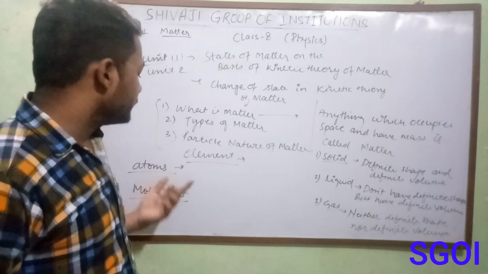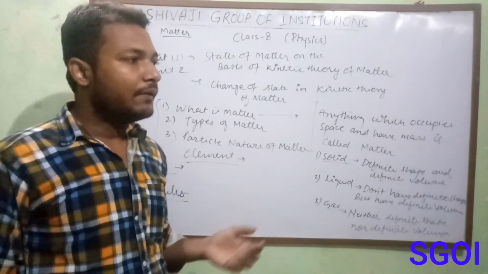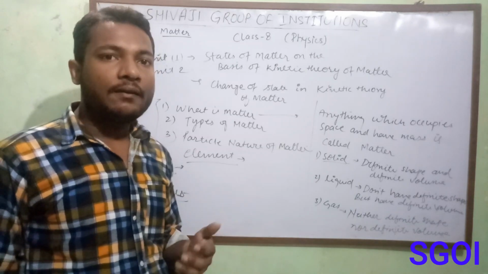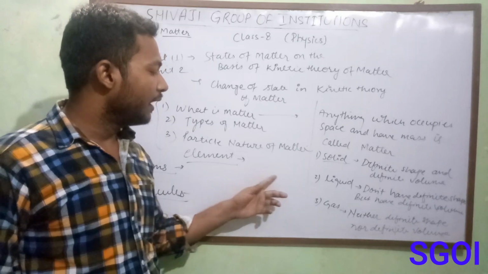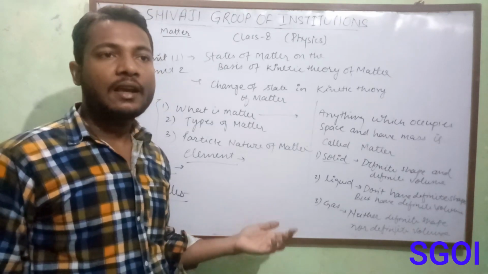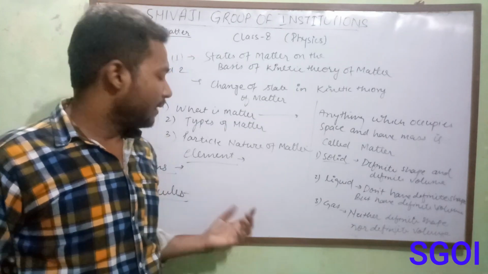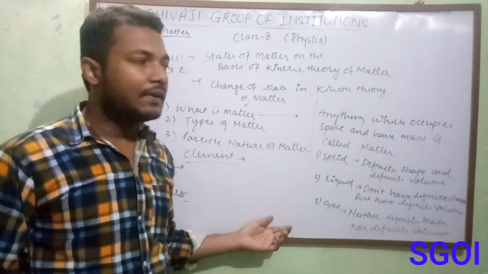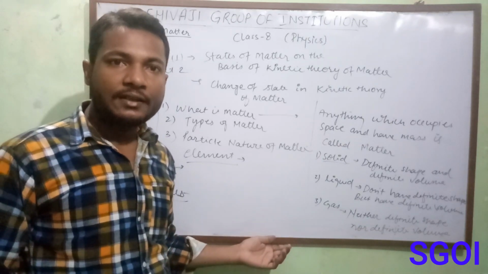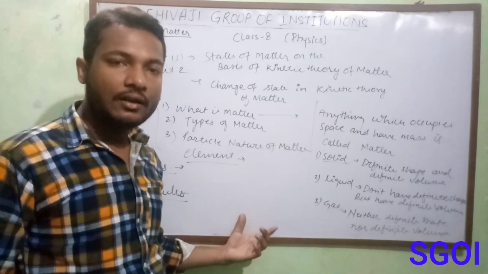And the definition of atom is, atom is the smallest unit of element which may or may not have its separate existence, but it takes part in every chemical reaction. And what is a molecule? It can be explained as the smallest unit of an element which has its independent existence and it retains all the physical and chemical properties of the matter.